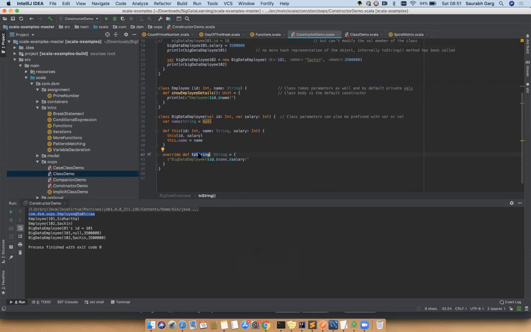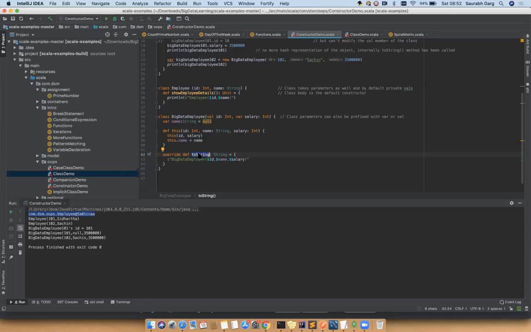Every time you override the toString function, this toString function comes by default from the parent-most class, that is called Object. Capital O Object class is the parent class of every other class we are defining. So it has this toString function. The default behavior is to print some hash representation. But you are free to override it, since whatever class you define inherits the Object class by default. So this toString function also becomes available to you, and you can modify it. Sorry, you can override it. That's pretty much what we did here. We tried to override this.